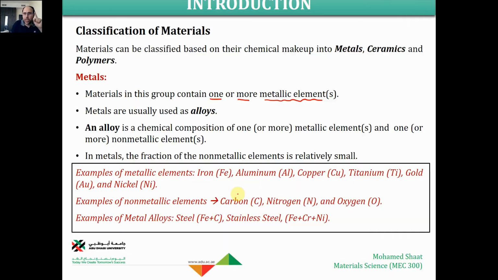But the key condition is that the percent of the metallic element that forms this material should be high, like 90%, 99%, 95% or above. In that case, we're going to say that this is a metallic material. So the metallic material consists of one single element or more than one element, but the key condition is that these elements should be metallic elements.